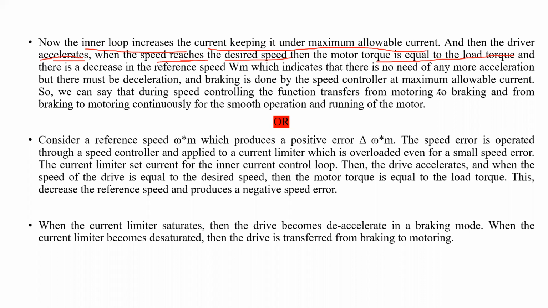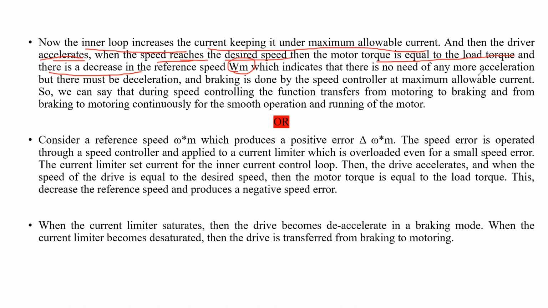When the motor torque is equal to the load torque, it will indicate, with the reference speed omega m, that there is no need of any more acceleration.